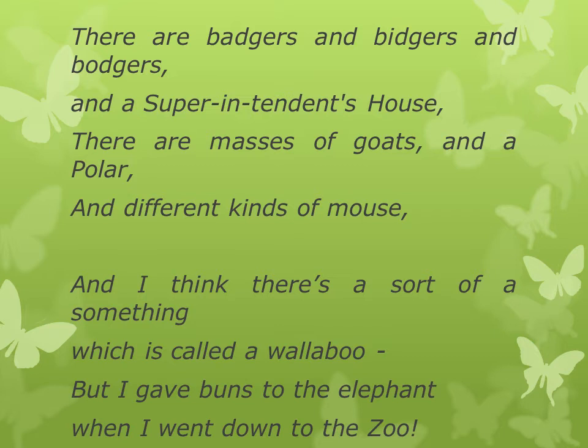And I think there's a sort of a something which is called a wallaboo. Wallaboo is not what it is. It's called wallaby. Wallaby is an Australian animal that looks like a small kangaroo. It lives just like a kangaroo, but it's small in size. So it looks like a baby kangaroo. So there's something like a wallaby there, but he gave buns to the elephant when he went down to the zoo.